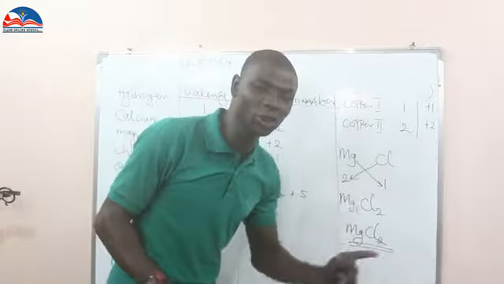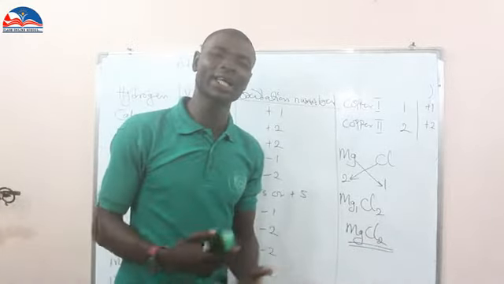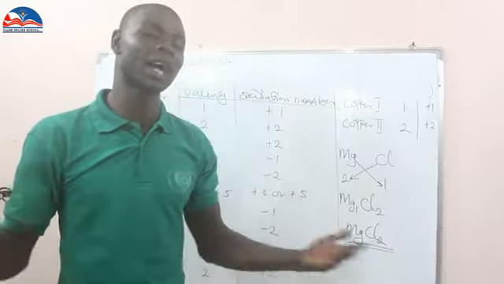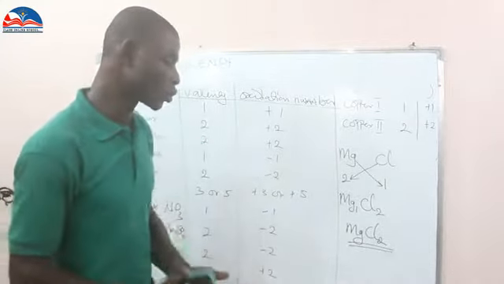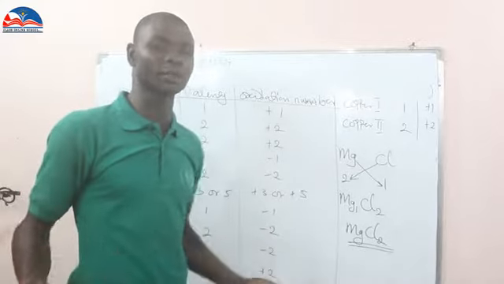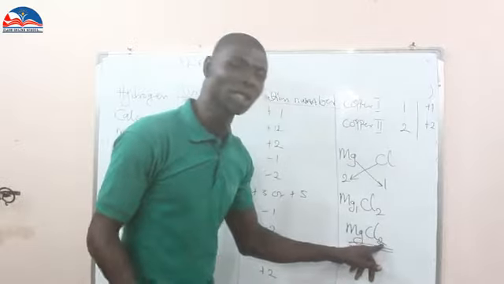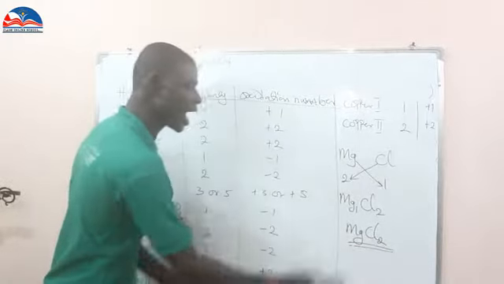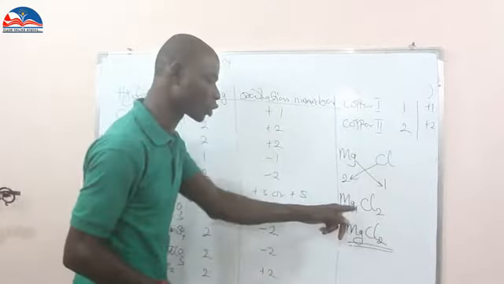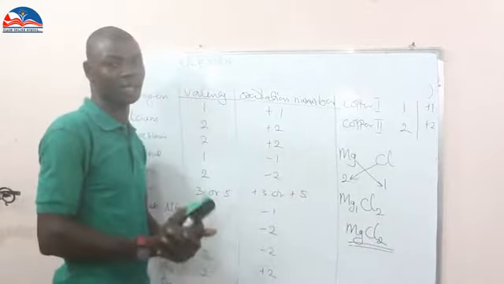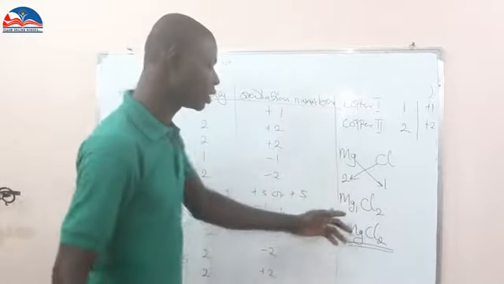Now, anything that makes you write magnesium chloride without these two subscripts, that is, you are now introducing another chemical formula which is not in the chemistry textbook. So you are trying to write your own textbook, and you must give a reason why you write magnesium chloride without these two. Now the chlorine has picked the 2 of magnesium. Why is that of 1 lost? Because 1 times Mg is the same thing as Mg when you come to your law of indices in mathematics. So it's the same thing.